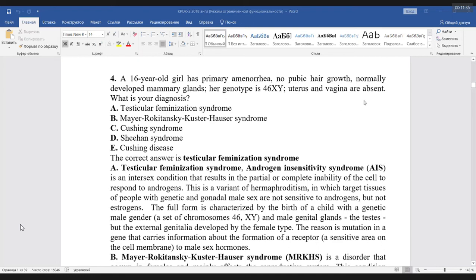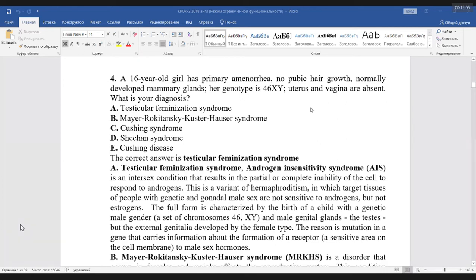We will return to this topic when we have the disorders of the menstrual cycle. I forgot what I wanted to say, my dears. But keywords, guys: 46 XY and absence of vagina and uterus.